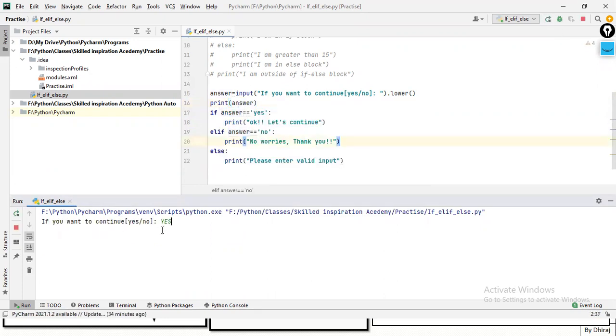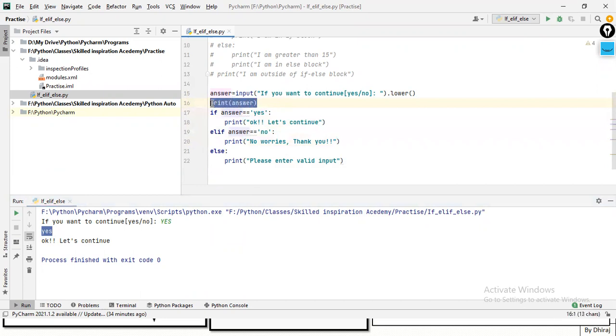Here, if I put capital S, I'm getting a lower s, and hence I'm getting this output, right? So this is one type. Chirag was saying that we can enter multiple elif parts, but guys, we have to keep in mind, if we are doing multiple elif, it will increase the length of the program. The second thing is your program will work slow. It will allocate more memory for it. So it is not a sign of a good programmer, right?